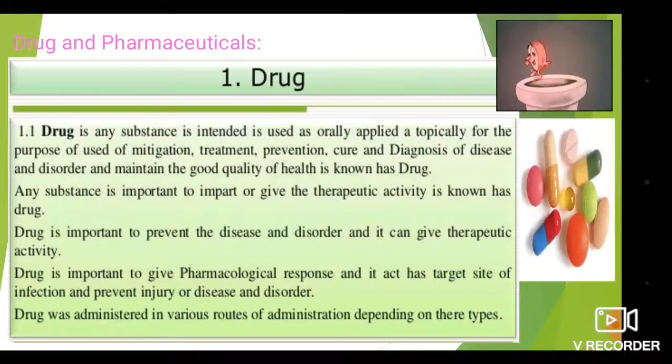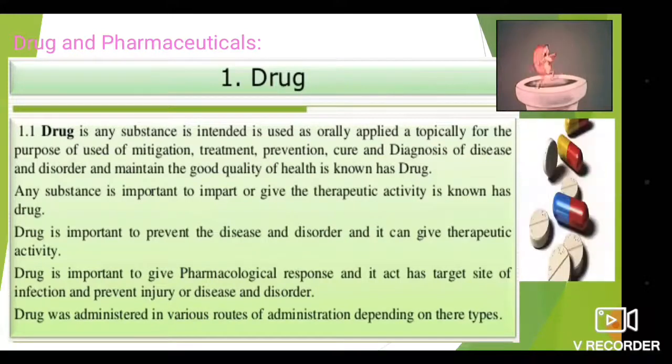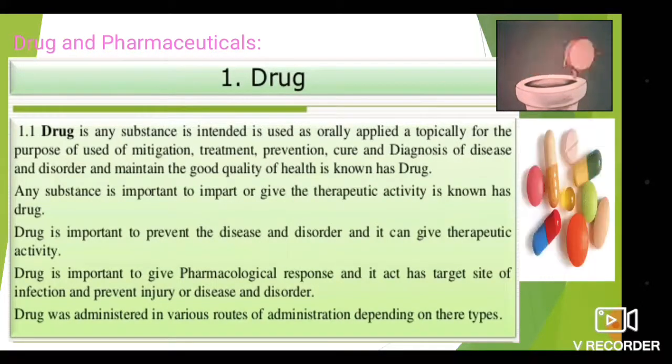Any substance that is important to impart or give therapeutic activity, that is, pharmacodynamic or pharmacokinetic activity, is known as a drug. So what is the role of a drug? It is important to prevent disease and disorder, and it can give therapeutic activity.